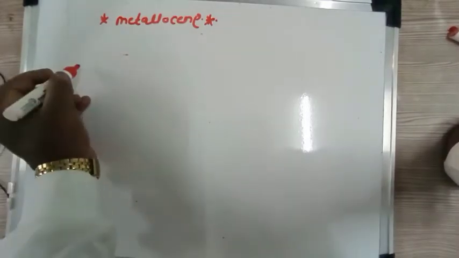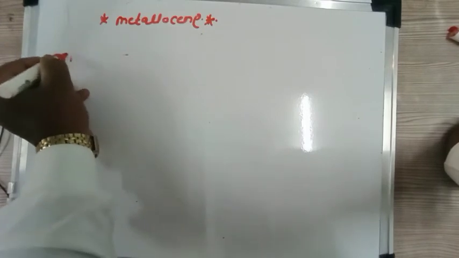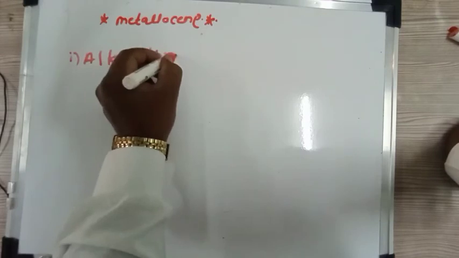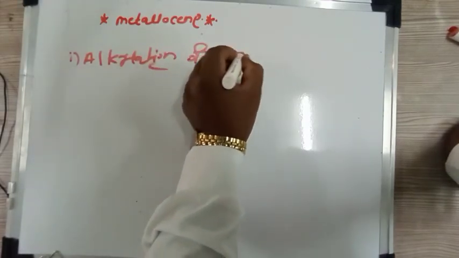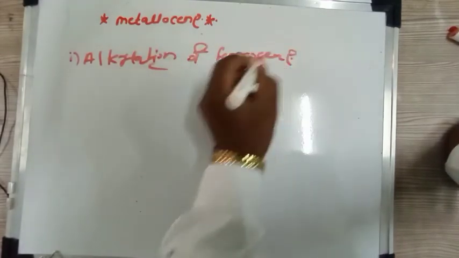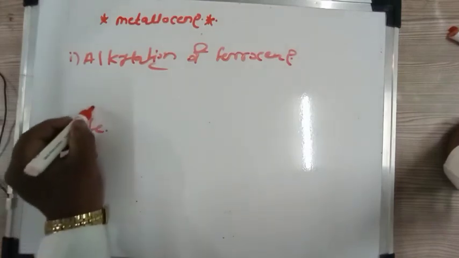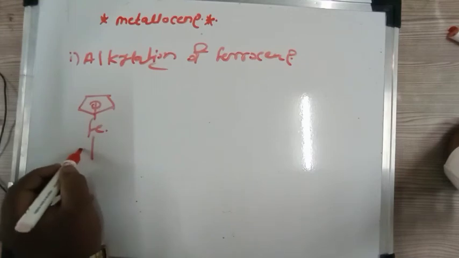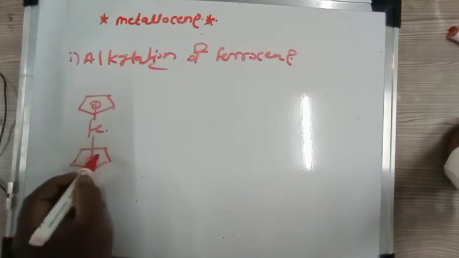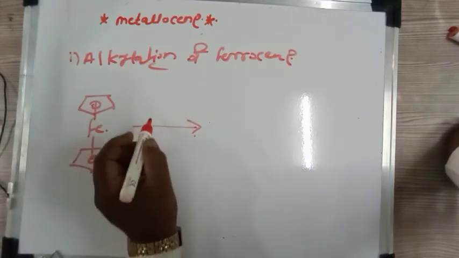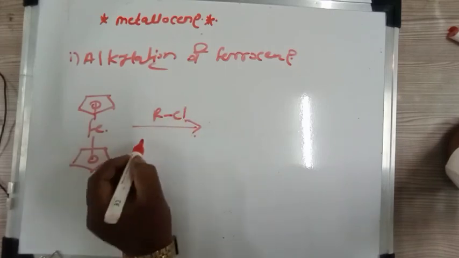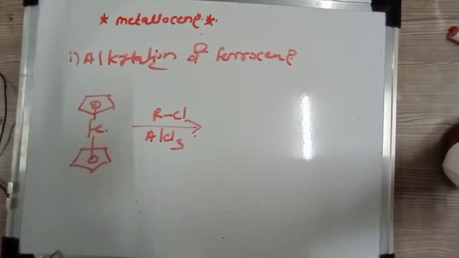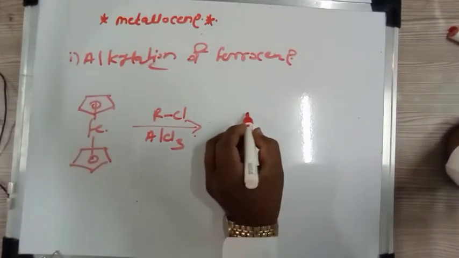So if you consider the first reaction, that is alkylation of ferrocene, that is RCl in presence of Lewis acid AlCl3, product of alkylation. Then in this case what do you get?